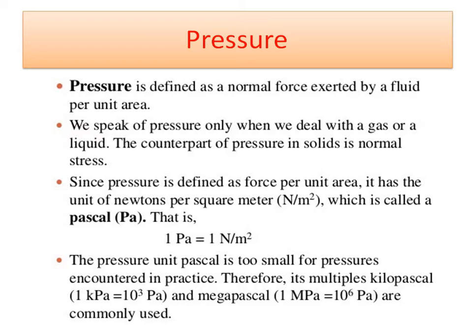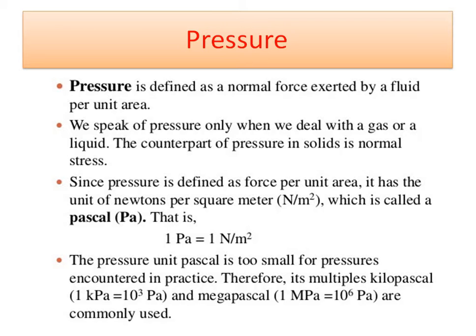The counterpart of pressure in solids is normal stress. In solids we call it normal stress. Since pressure is defined as force per unit area, it has the unit Newton per meter square, which is called Pascal. We have discussed that earlier. 1 Pascal is defined as 1 Newton per meter square.